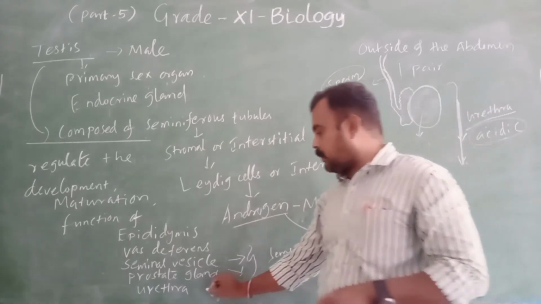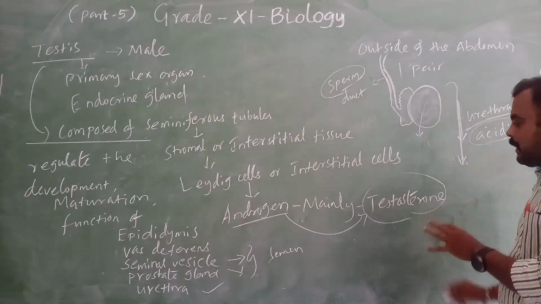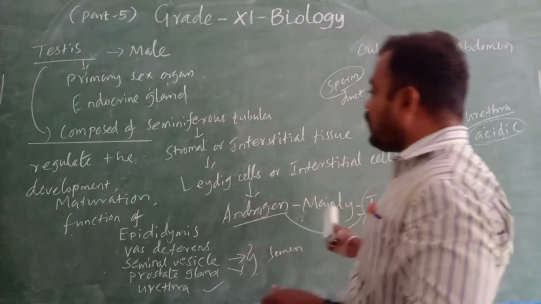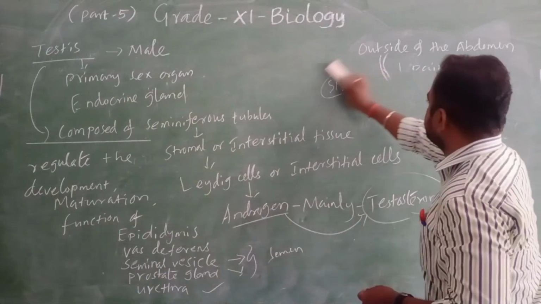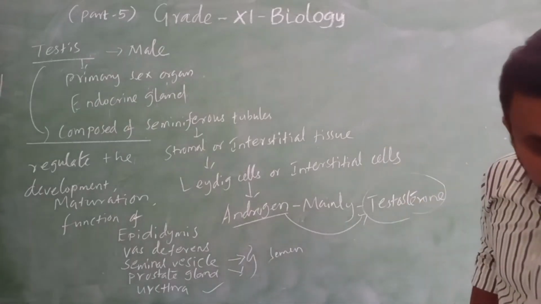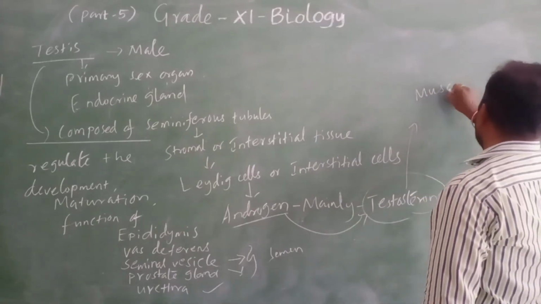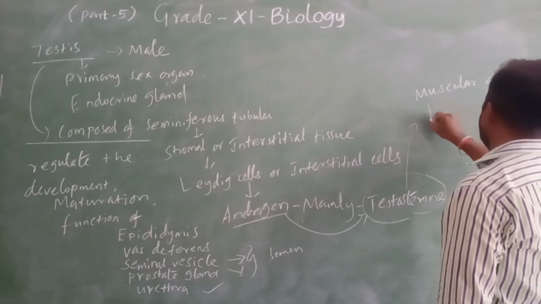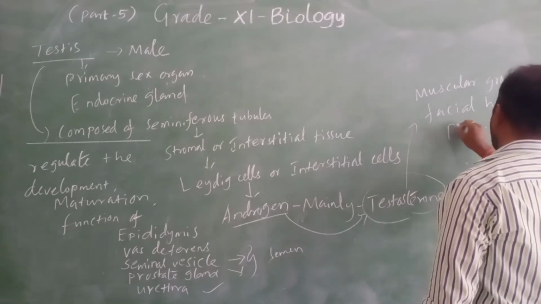The next one, urethra, the common duct. So all these things are regulated by testosterone. That's why it is a very, very important hormone. And secondary sexual characters also it is responsible for. And next one, the testosterone stimulates muscular growth and facial hair, then pubic hair.